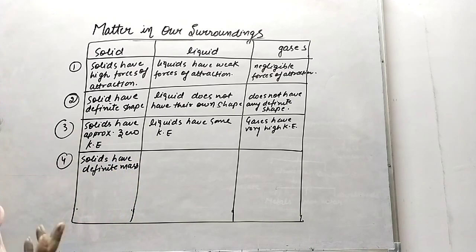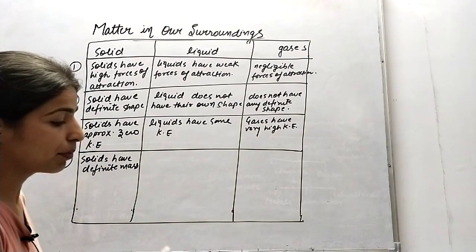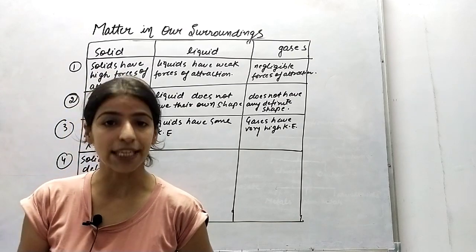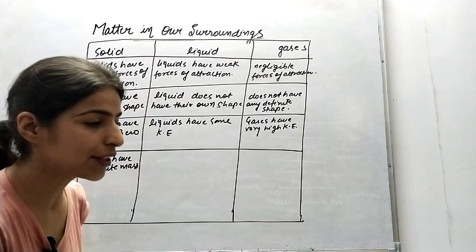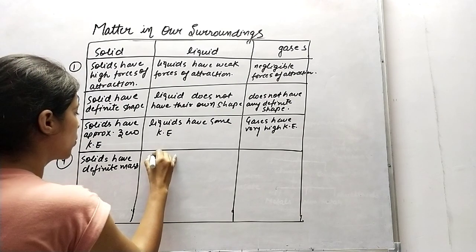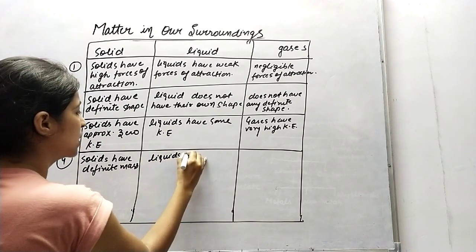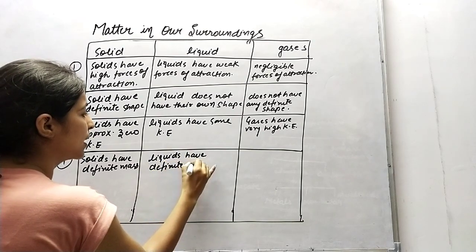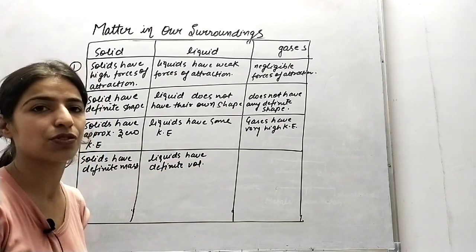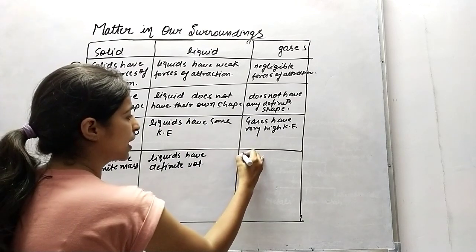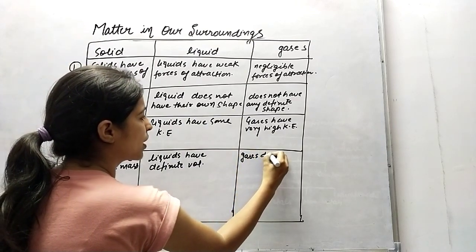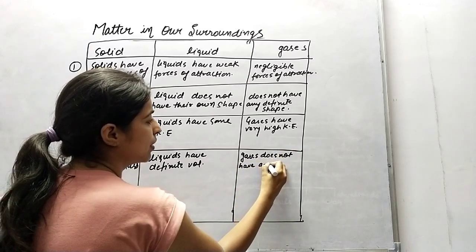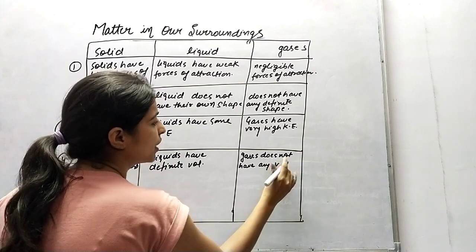And in the case of liquids, we are talking about the volumes. Fine. Because when we are purchasing something like sugar, it is in kgs, or when we are purchasing liquid, that is in liters. So liters means it is in volume. So liquids have definite volume. Gases don't have any fixed mass or any definite volume.